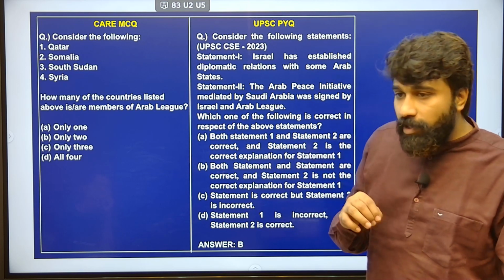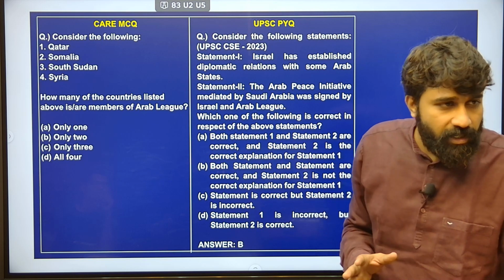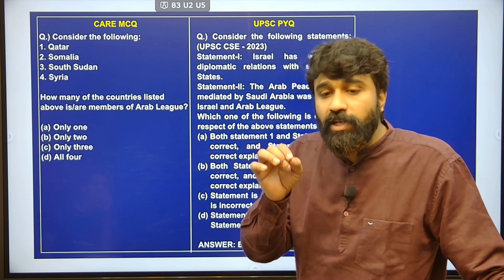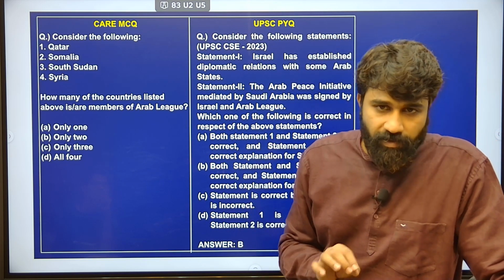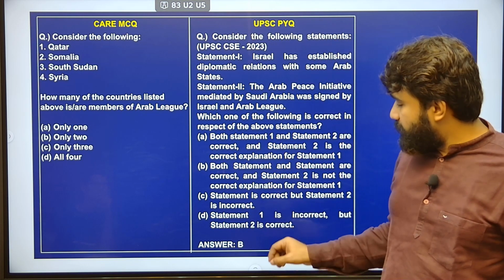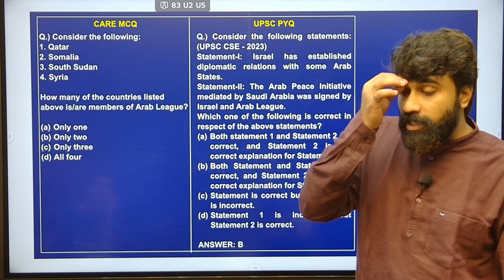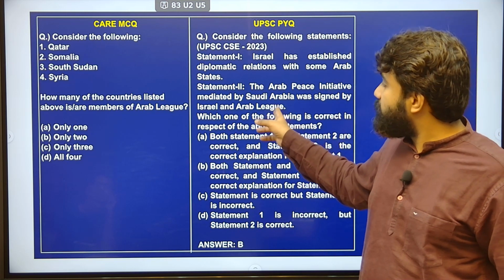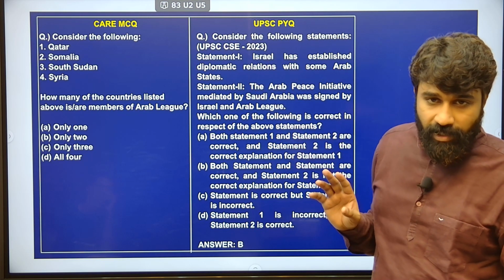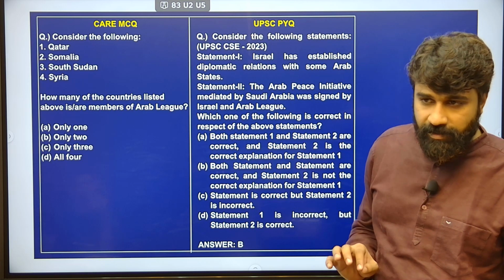My understanding is A, though it may be right or wrong; we need to check whether UPSC considers this type of question. Few considered it as B, but I consider statement 1 and statement 2 related, because statement 2 substantiates statement 1, as Israel has established diplomatic relations with some Arab states.